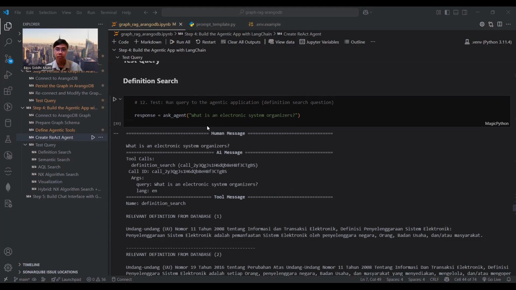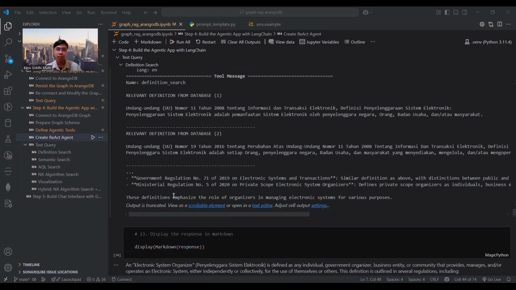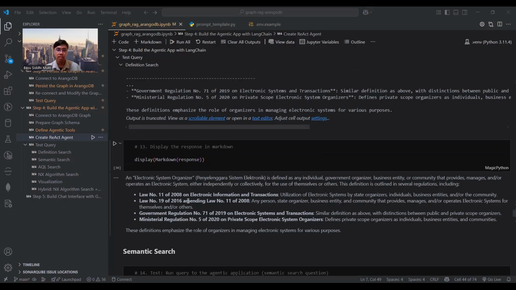What is the definition of an electronic system organizer? The model accurately identified the intent and utilized the definition search tool to retrieve 10 relevant data points. As a result, it provides the summary of the definition along with its source references.